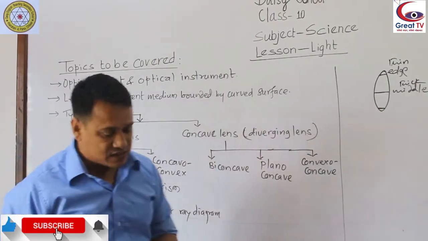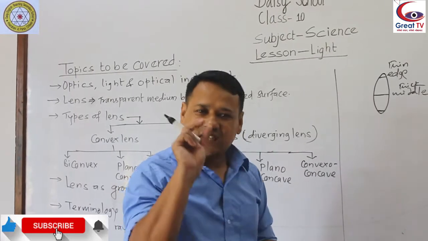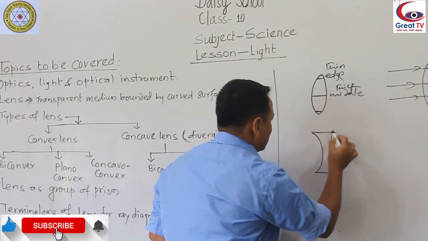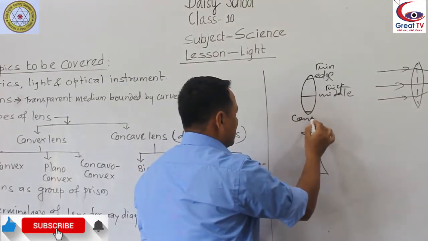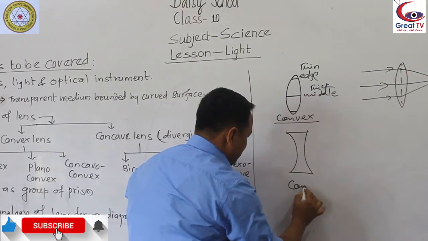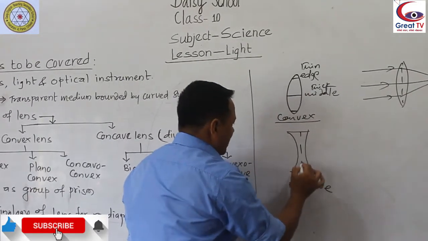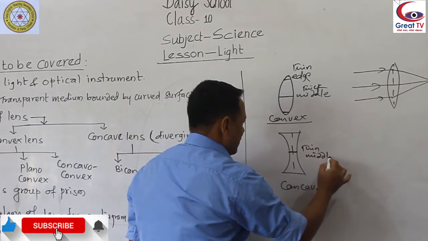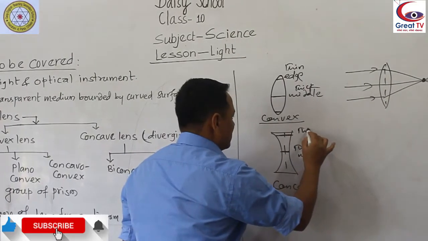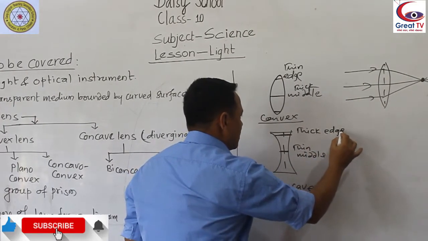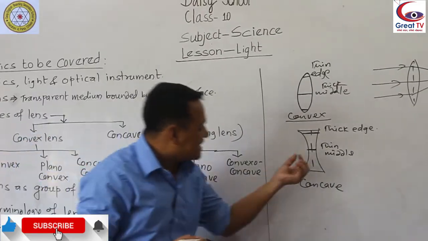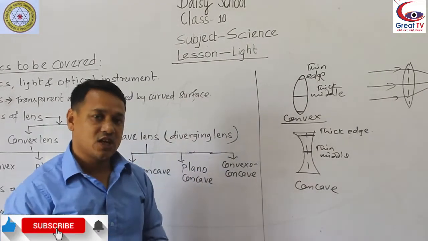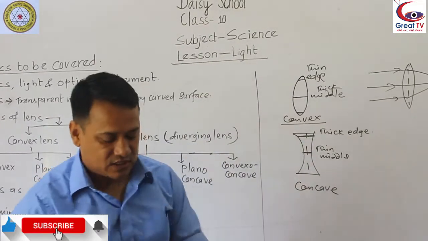Okay, next one is the concave lens. A concave lens is such a type of lens which is thin at the middle and thick at the edge, just the opposite of the convex lens. This is convex. This is concave. Concave has a thin middle and thick edge. Such a type of lens which is thin at the middle and thick at the edge is called a concave lens.